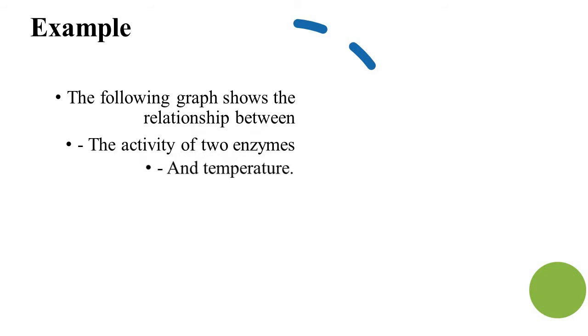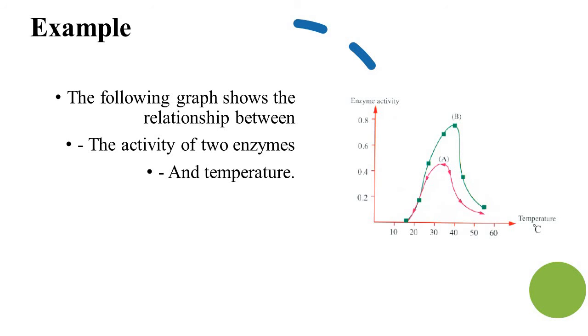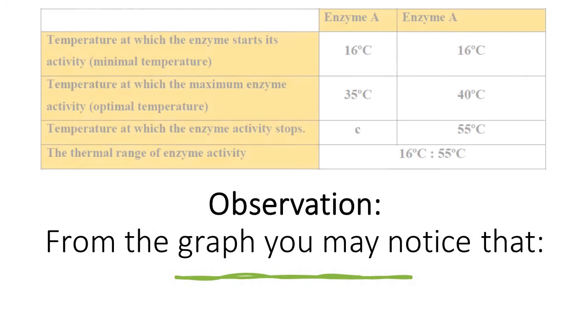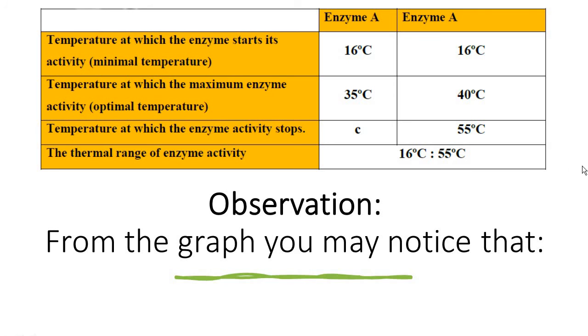Okay, guys, here we are talking about the enzyme and its activity with temperature. What is the difference here between the two enzymes, enzyme A and enzyme B? Here is the thermal range of enzyme A, from what to what? Of course, from 15 to 55 for A and B. And is the optimal temperature the same? No, not the same. In enzyme A, the optimal temperature is 35, but in enzyme B, look, maybe 42. So they are different here, okay? The thermal range is from 15 to 55, but the optimal temperature for each one is different.